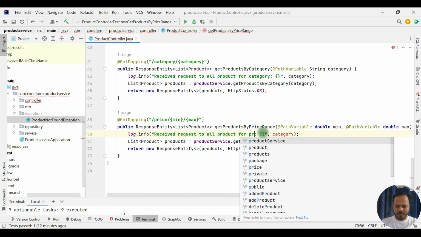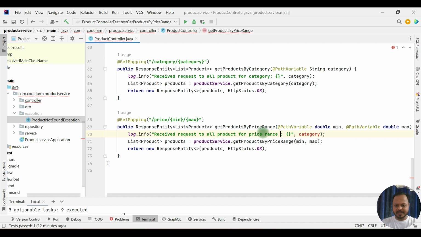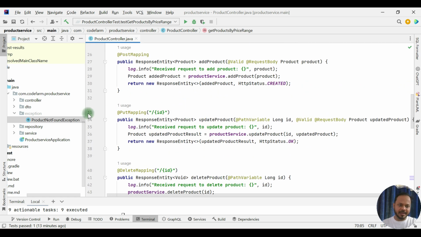For price range, so min max, update. So the controller class I have added, so I want you to add the logs in the service class.